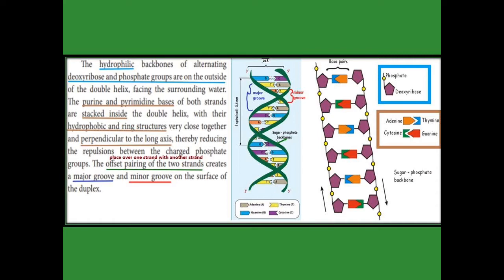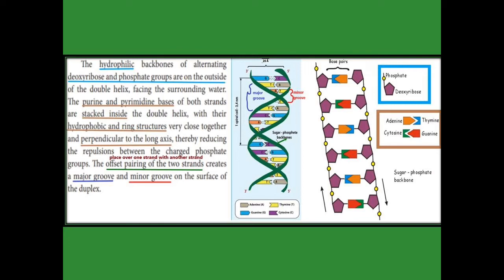Then DNA contains three components: deoxyribose, phosphate, and then bases, that is, purine and pyrimidine bases. The deoxyribose and phosphate group are placed outside the strand, the green color, but the bases are present inside the strand of the double helix. They are stacked, meaning placed over one another. These bases are hydrophobic and have a ring structure. We have already seen the structure of purine and pyrimidine.